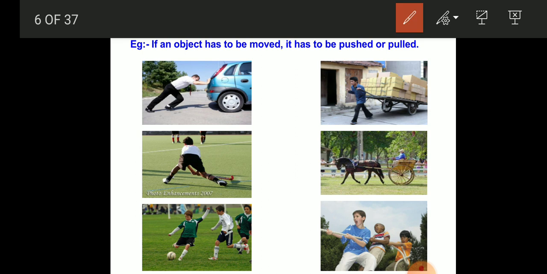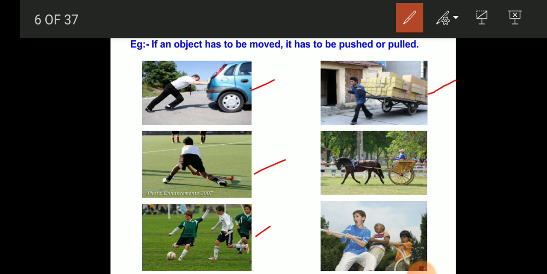Here also you can see these examples where a man is pushing a car, where the boy playing hockey is going to push a ball. Here also, while playing football, a boy is kicking a ball. So in all these cases the force is in the form of push.